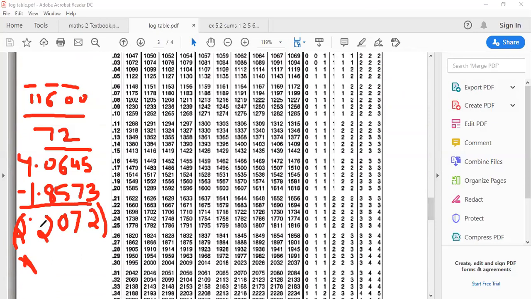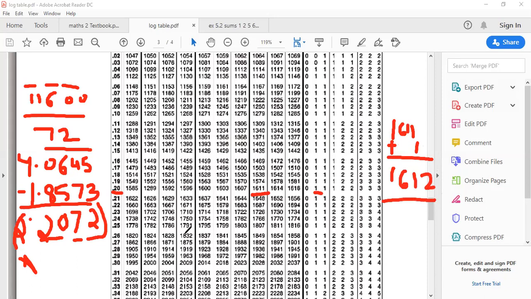So what we are going to do is look at point 20 under 7, mean difference 2. So here is point 20, the 7 number column: 0, 1, 2, 3, 4, 5, 6, 7. So here is the number 1611. And in the same line, in the mean difference column 2 you have to observe, which is 1. So we got the final answer as 1611 plus mean difference, which you always have to add. So what is the answer? 1612. Now this is not the final answer yet.